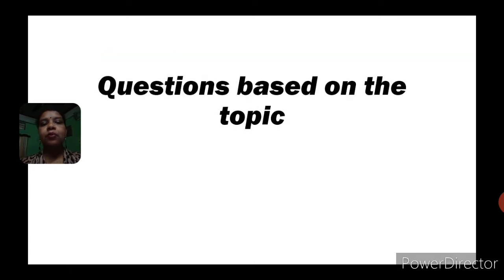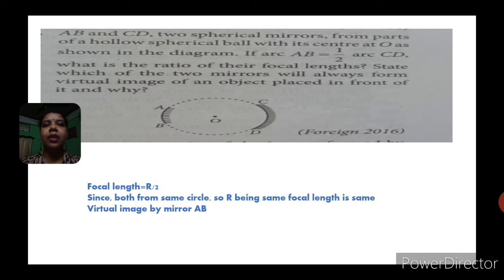Now, let us have some questions based on the topic that we have discussed, that is reflection of light. Question number 1. In this question, AB and CD are two spherical mirrors forming parts of a hollow spherical ball with its center at O, as shown in the diagram. If the arc AB is equal to half of arc CD, what is the ratio of their focal lengths? State which of the two mirrors will form a virtual image of the object placed in front of it and why.